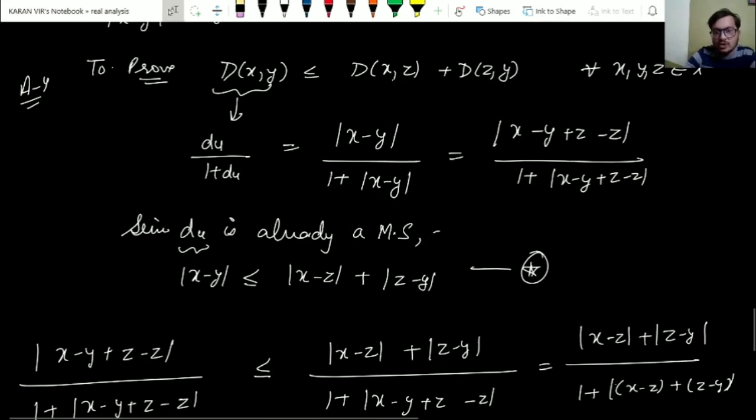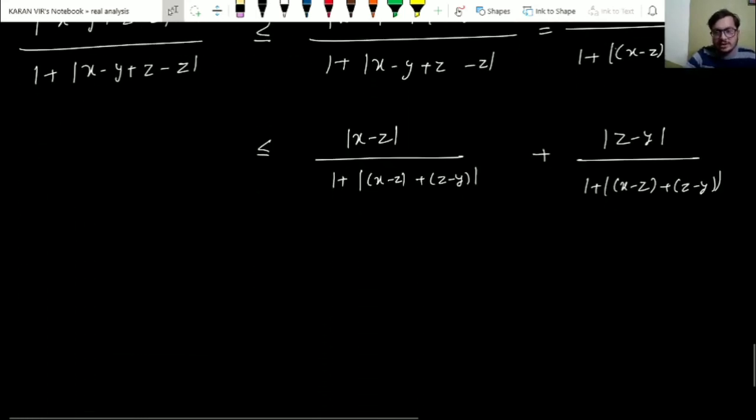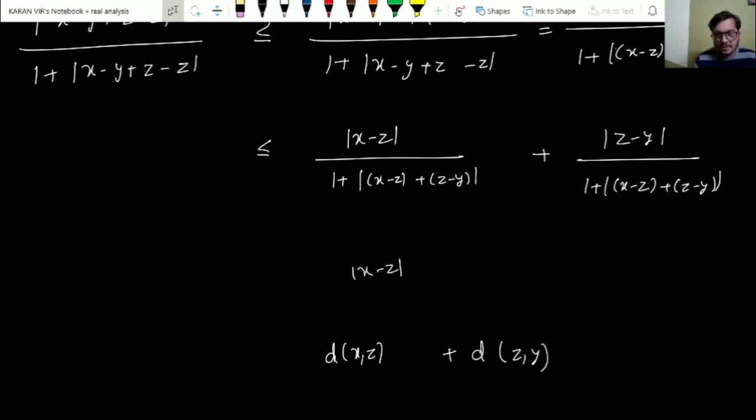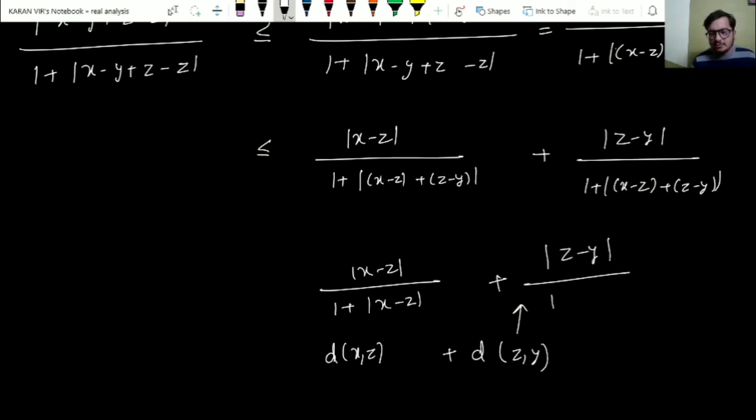So what I am trying to do here is I am trying to create this definition, right? I want to prove d of xz and d of zy, right? So at the end of the day, what I need to prove is d of xz plus d of zy, right? And what is d of xz? That is mod of x minus z divided by 1 plus mod of x minus z. Similarly, here also it should be modulus of z minus y divided by 1 plus mod of z minus y, right? So I need to reach till this step.